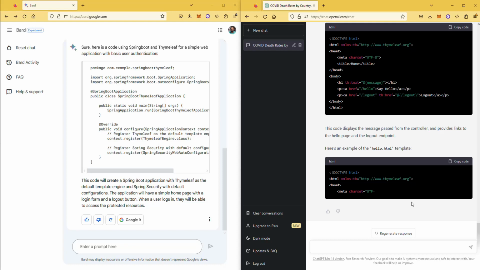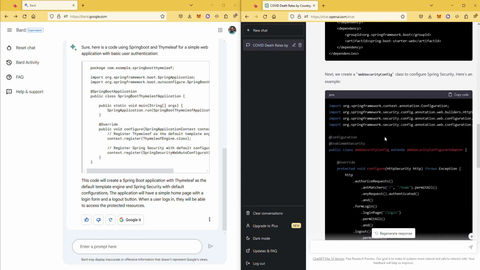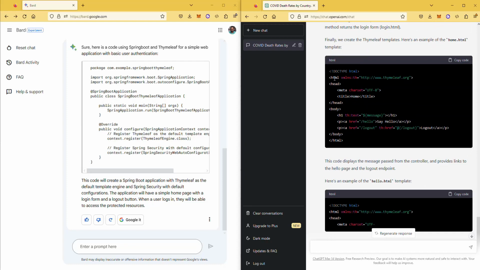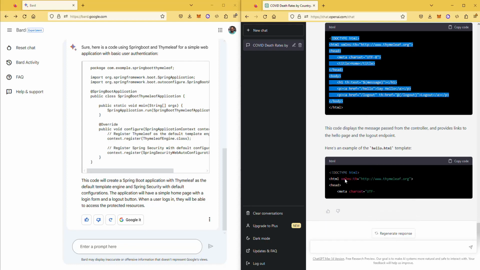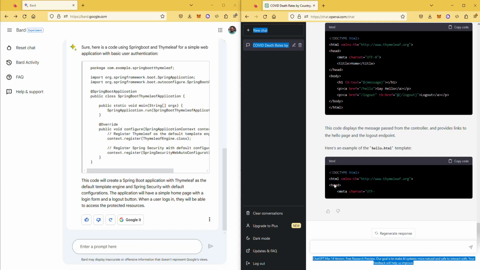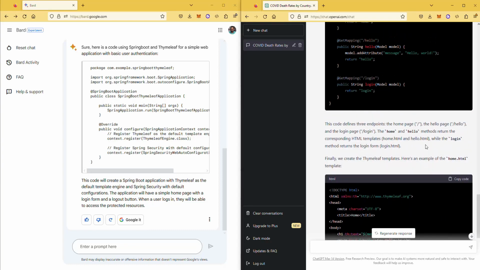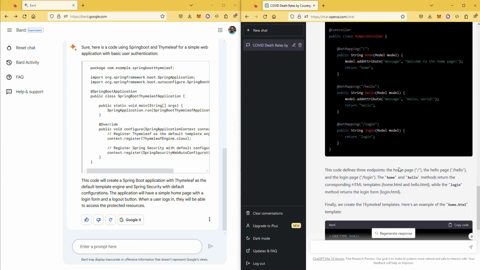Whereas on ChatGPT, of course, ChatGPT has other issues. It started creating your POM XML, web security config file, then did a controller, pretty nice, and then created what looks to be an HTML file, I think home HTML, and then it started creating the hello HTML, and it kind of got stuck. So it didn't really finish if you look at this thing. I suspect this code may work, but I'll give it a try. But this one is not complete on the ChatGPT side. It tried to explain pretty well, but it's not done.